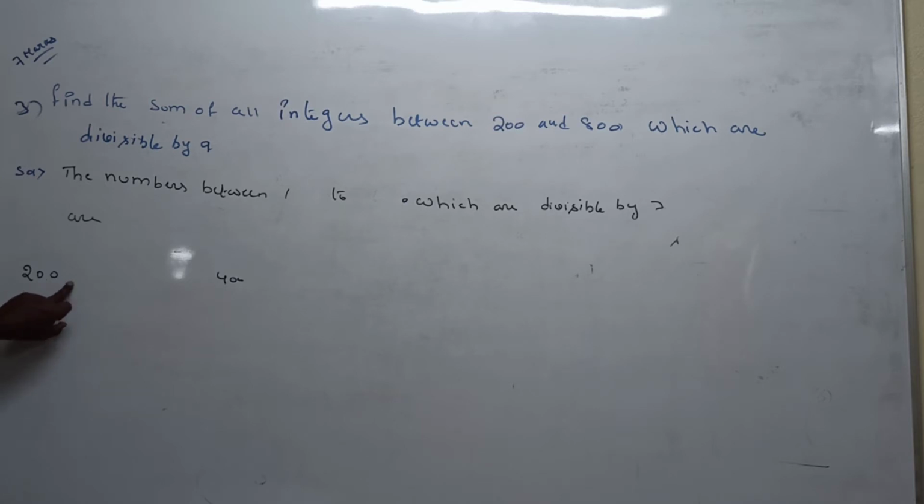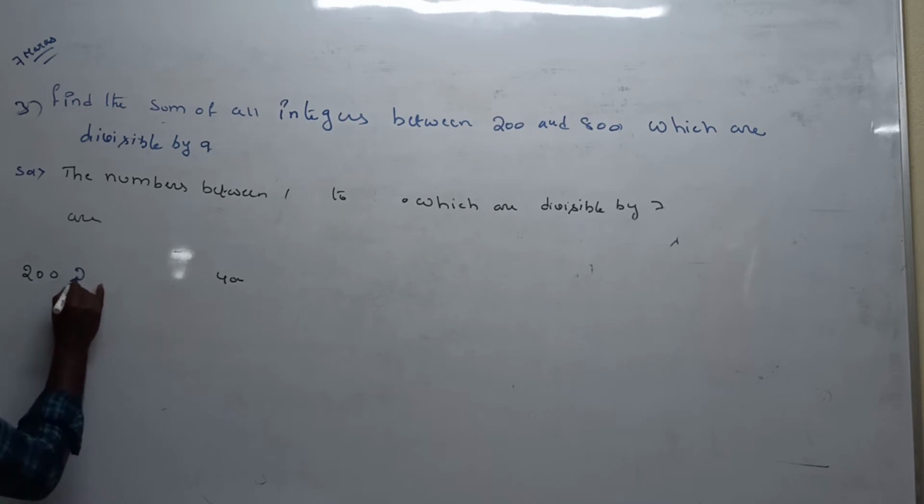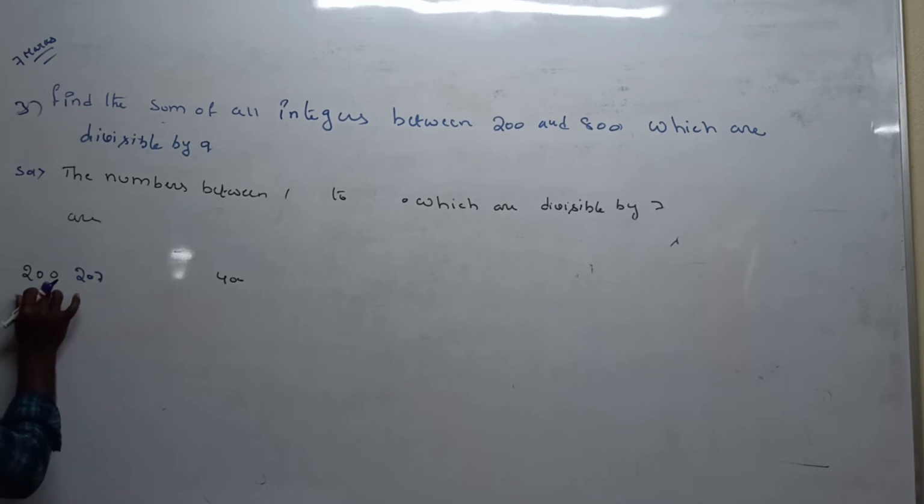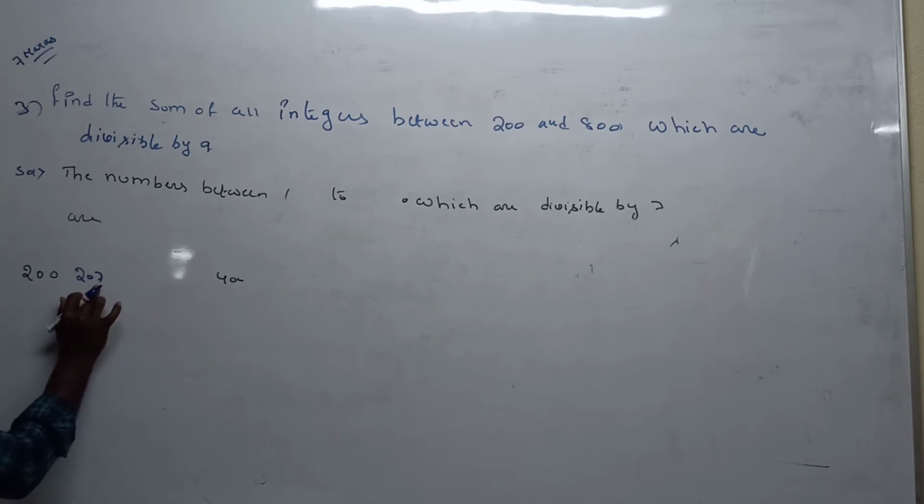So 201 is not divisible by 9, 202 is not divisible by 9, and so on. 206 also is not divisible by 9, but 207 is divisible. From 201 up to 206 none is divisible by 9. Next, 207 is divisible by 9.